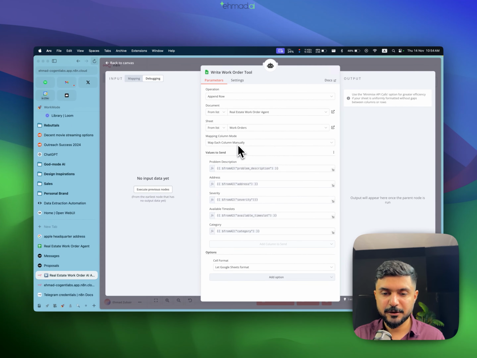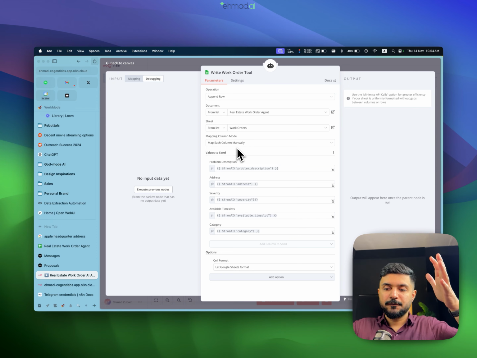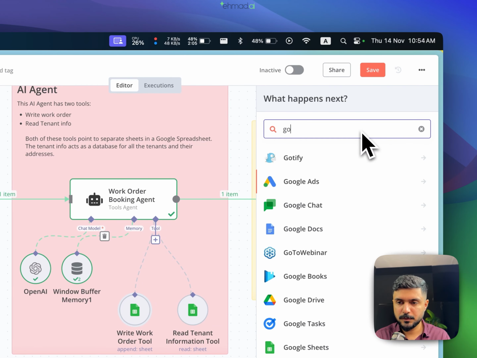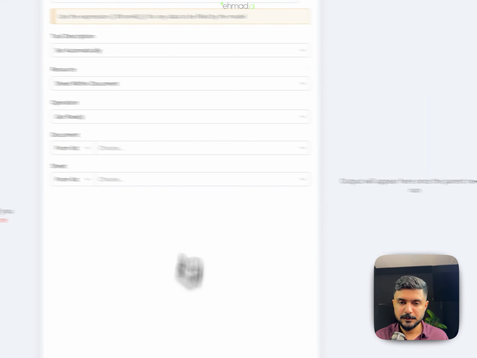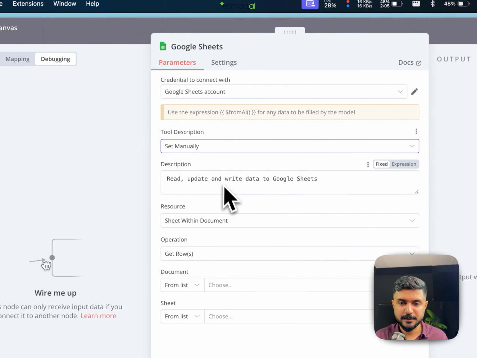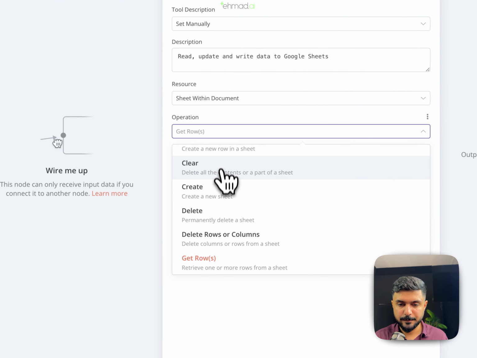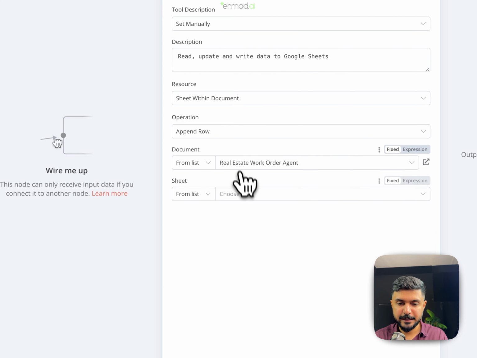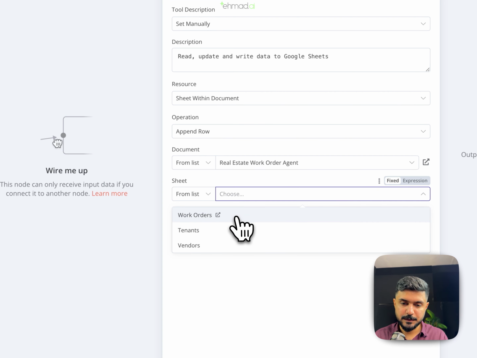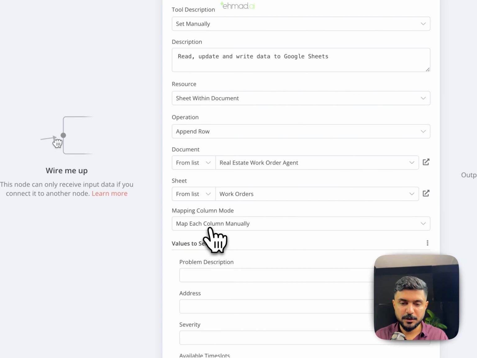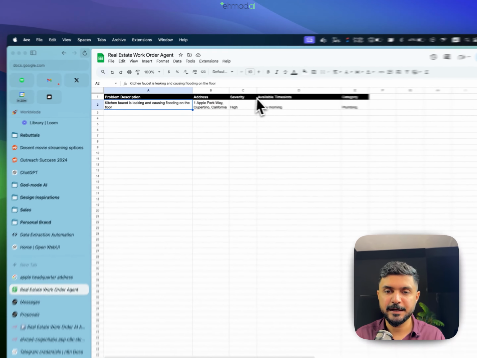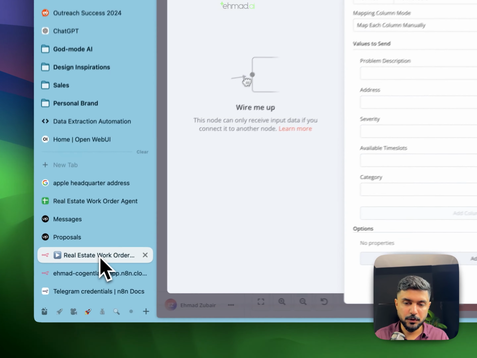So for values to send, if I click on map each column manually, it will find all of the columns in the Google Sheet. Let me quickly show you how it does this. I click on the Google Sheet tool, and I click on tool description, set manually, get row. No, we wanted to append a row. We click and we get the real estate work order agent. The sheet that we need is the work order sheet, and we want to map each column manually, and it will automatically fetch the columns from this Google Sheet: the problem description, address, severity, available time slots, and category. It will automatically do this.